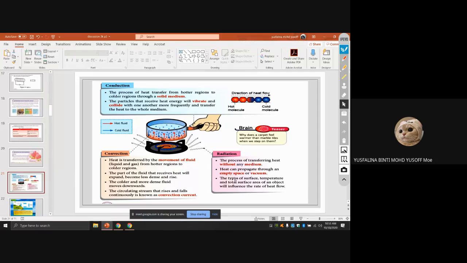And radiation does not need any medium, so it works in a vacuum. Also, an example is sunlight. Sunlight is actually an example of radiation, because you know in outer space there are no particles, but we can still feel heat here on Earth from the sun. So that means that one is from radiation. So these are the three types of how heat is transferred.